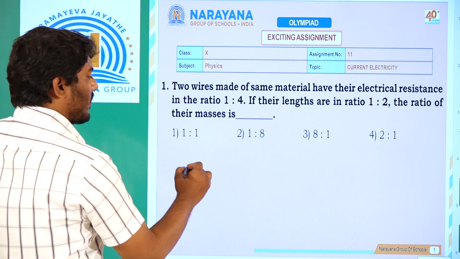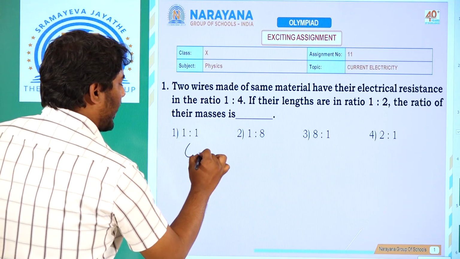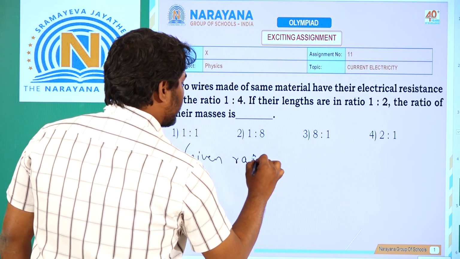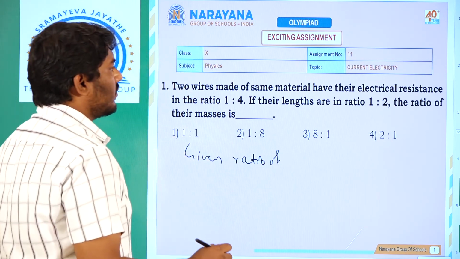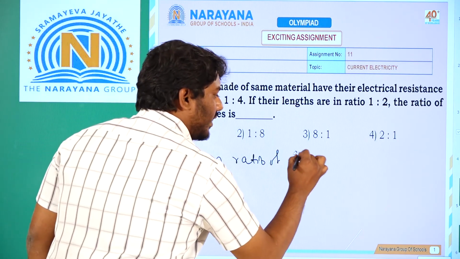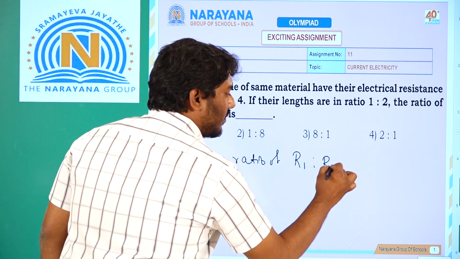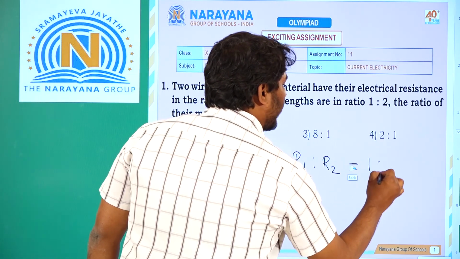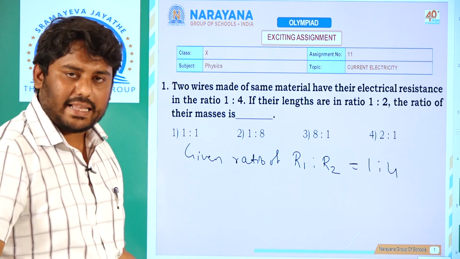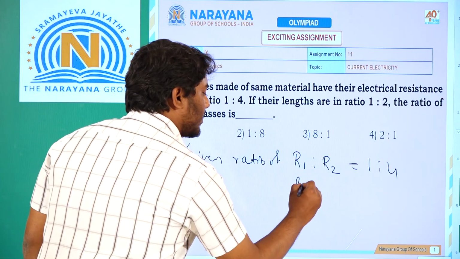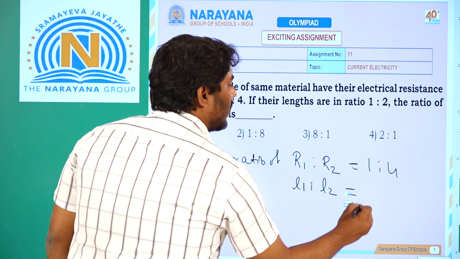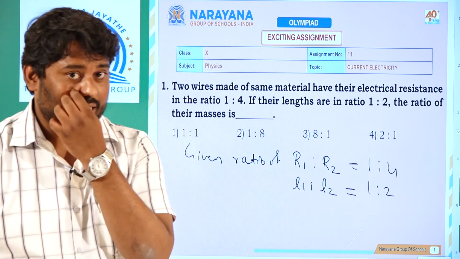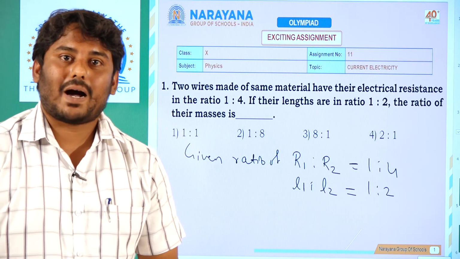They have given us the ratio of electrical resistance. Let us assume one is R1 and another one is R2. R1 is to R2 is given as 1:4. What about their lengths? Let us assume them as L1 is to L2, which came out to be 1:2. But what are they asking us? They are asking us about the mass.